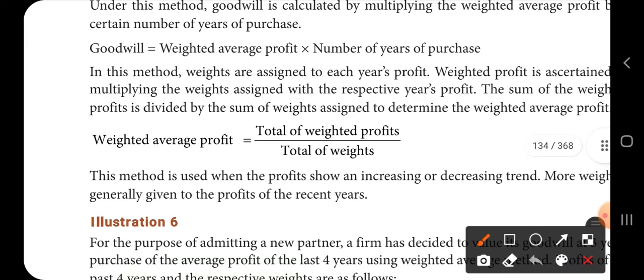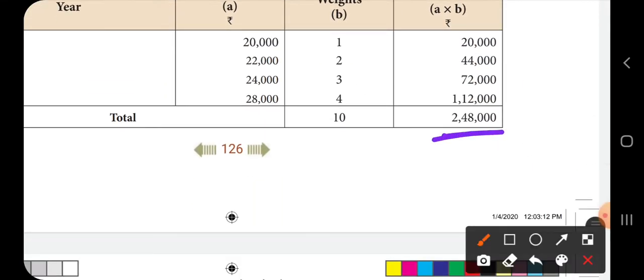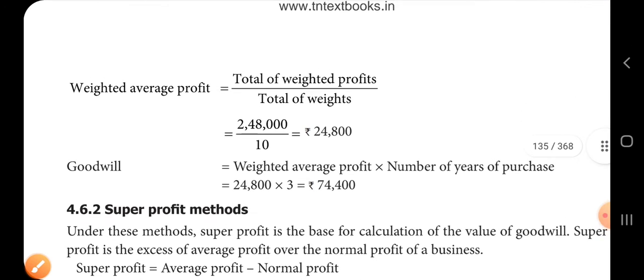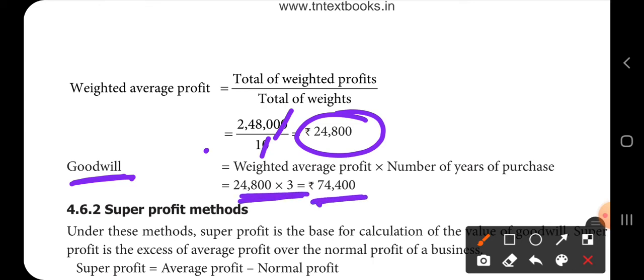What is weighted average profit? Total of weighted profit by total of weights. That means 2,48,000 divided by 10, so you get 24,800. Now apply the formula for goodwill. Goodwill is equal to weighted average profit into number of years of purchase. So 24,800 into 3 you get 74,400.